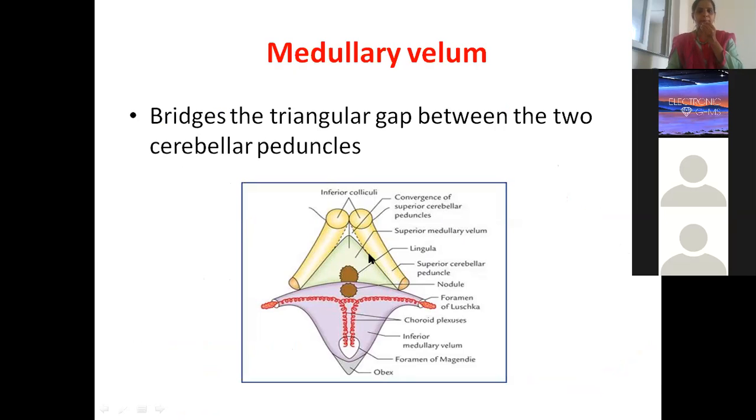So this is the triangular area. Call it a superior medullary velum. Lower part we do not have any white matter. Directly you have choroid plexus over there, a capillary network which is actually secreting or synthesizing CSF. That means from the capillaries under high pressure you will see the plasma only is leaking into this empty space, like a clear fluid like water, that is nothing but CSF.